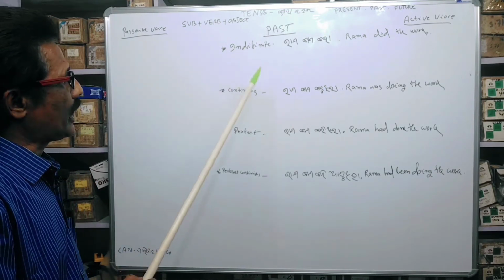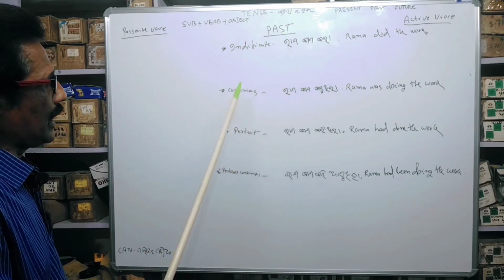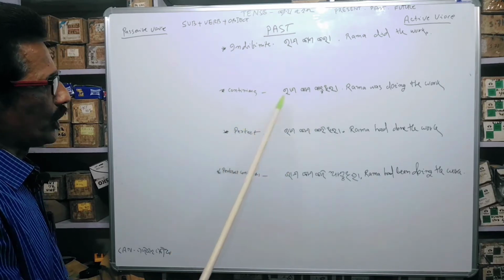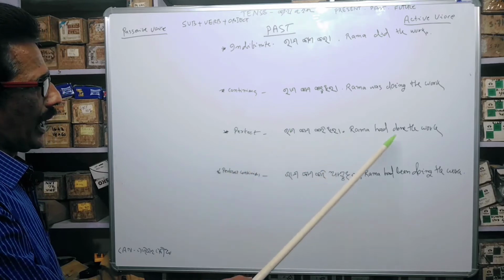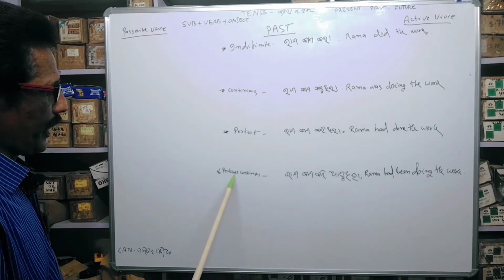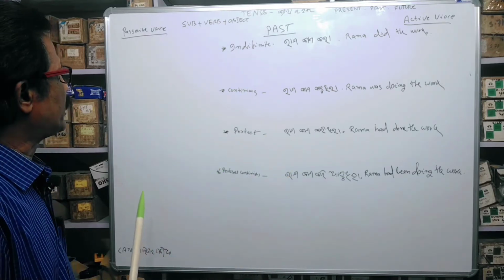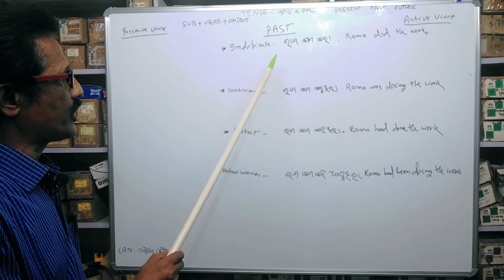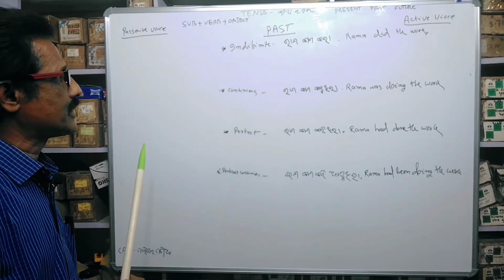So that we can say the indefinite, past indefinite Rama kama kala, and continuous Rama kama karuthila, perfect Rama karithila, Rama had done, and perfect continuous Rama had been doing the work. This is we have just made a discussion about the past tense.